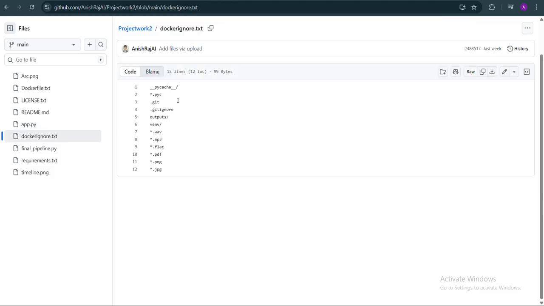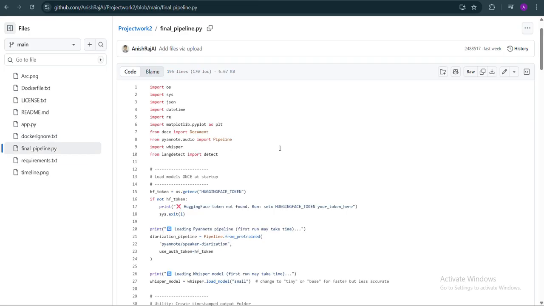And .dockerignore. We should ignore these files. I have put these in since these files need not be containerized, right? So we have now included them in the .dockerignore file. And for the final pipeline, yeah, this is the final pipeline.